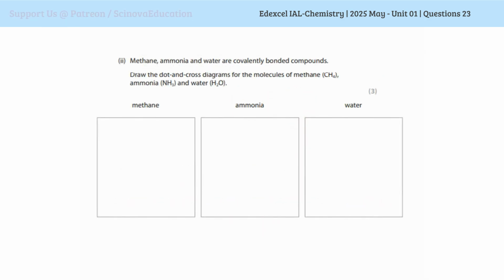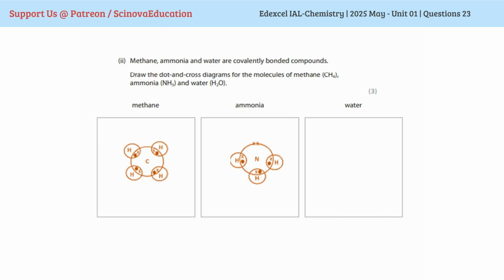Methane, ammonia and water are covalently bonded compounds. Draw the dot and cross diagrams for molecules of methane, ammonia and water. This kind of question you have done again in O levels also. So, dot cross diagrams for methane, ammonia and water, showing only the last shell electrons.